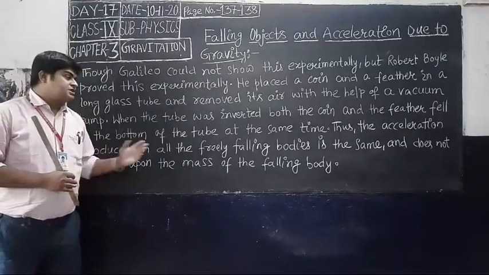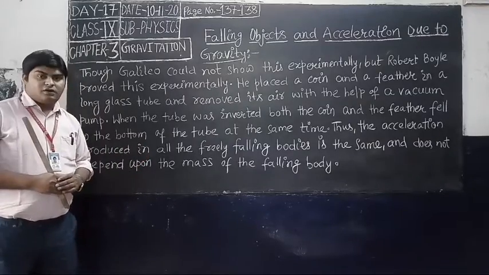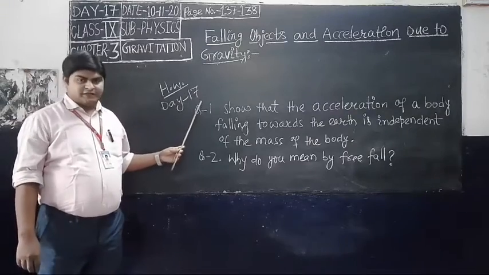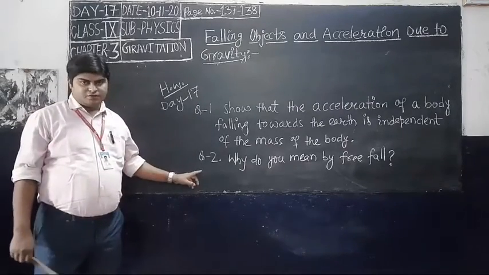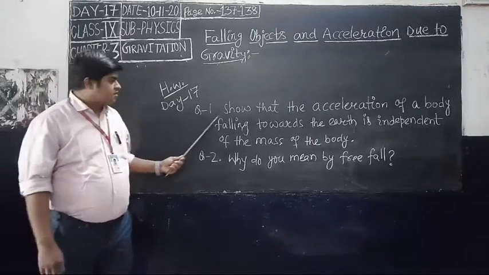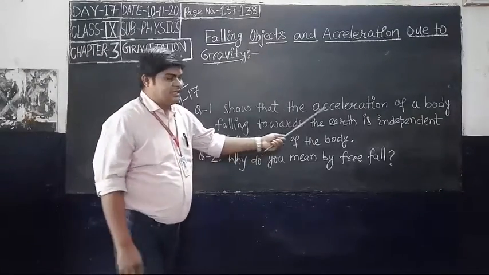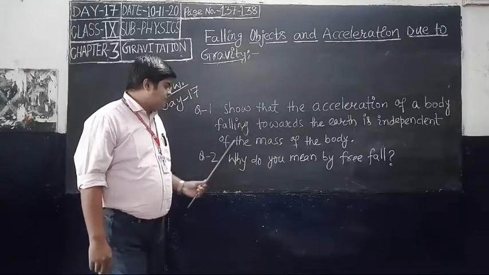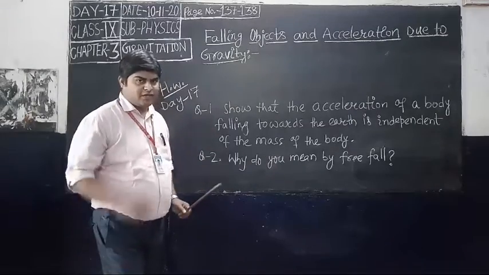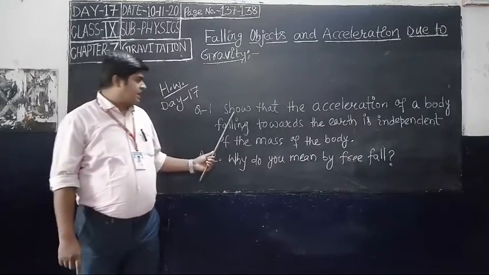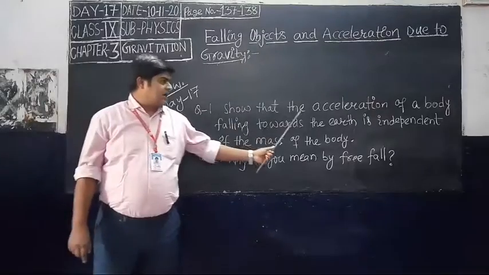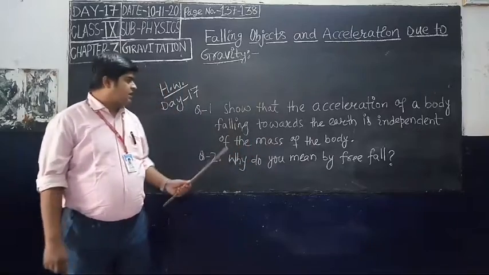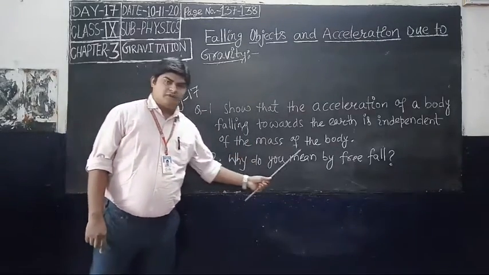Now students, it's time for your homework. Write down your homework. Students, this is your homework for day 17. Today I have given two questions only. See question number 1. Show that the acceleration of a body falling toward the earth is independent of the mass of the body. I have explained it today, so you will show that in question number 1.